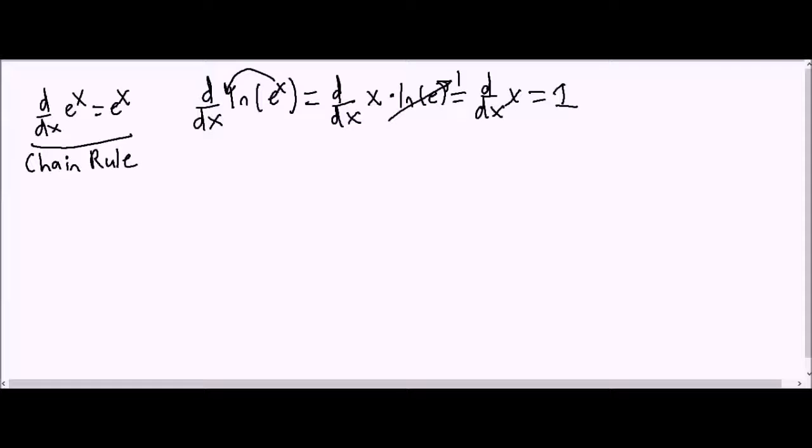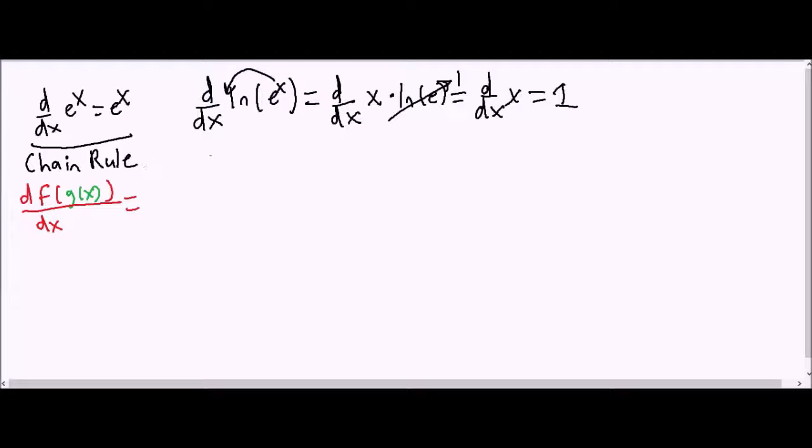Now, if you remember, the chain rule involves composite functions, things like finding the derivative of f of g of x with respect to x. Let me color code things. So let's see if we can determine an equation for this.